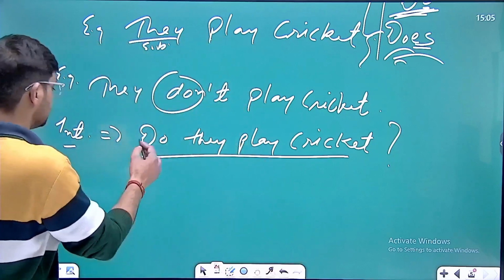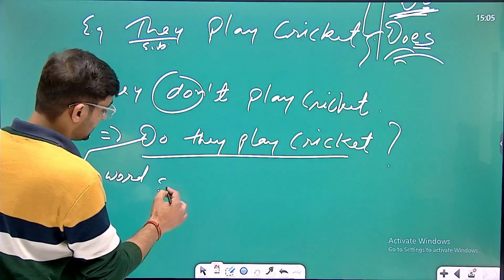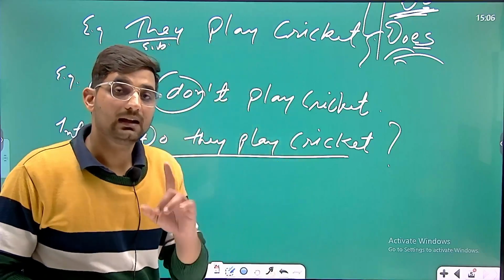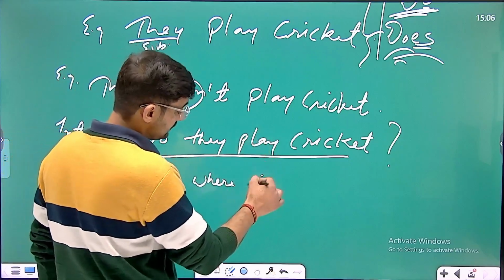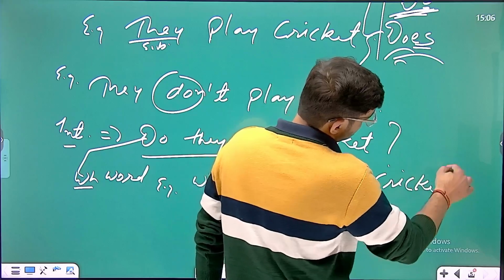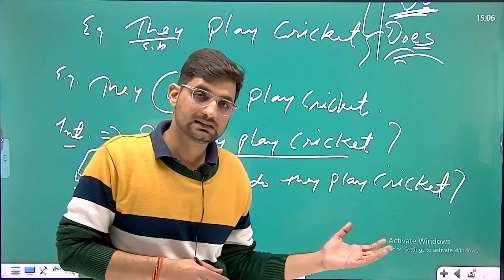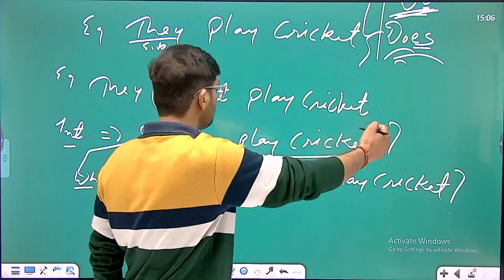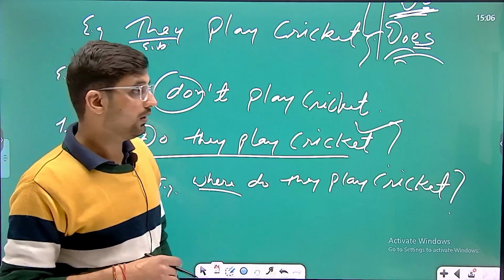But if you want to change the given sentence using WH words, it's very simple. How can we change? Whatever WH word you want to use in the given sentence, you are supposed to use that word at the beginning of the sentence. Like if I want to use where, thereafter do they play cricket. Where do they play? It's very simple to change any sentence from affirmative to negative, as well as interrogative, both direct, which can be answered using yes or no, and thereafter WH word. Understood? I hope you have understood this very well.